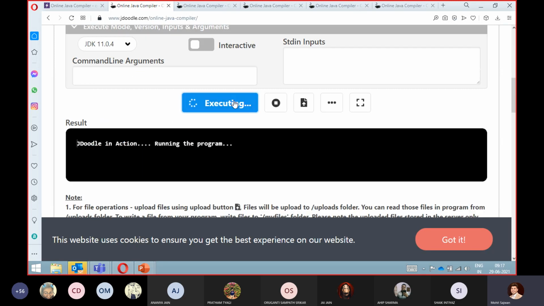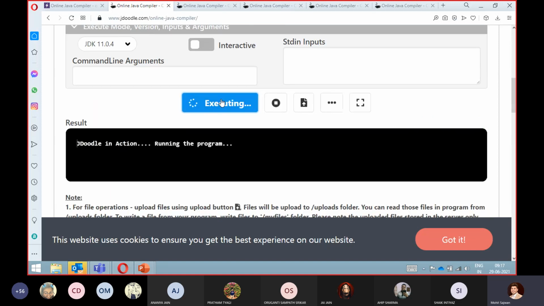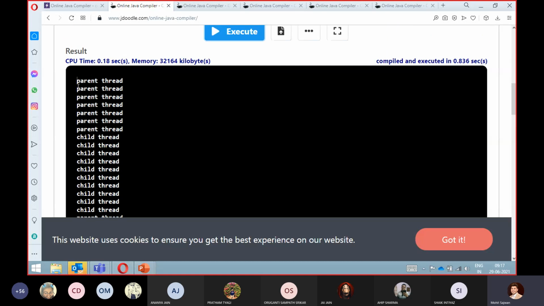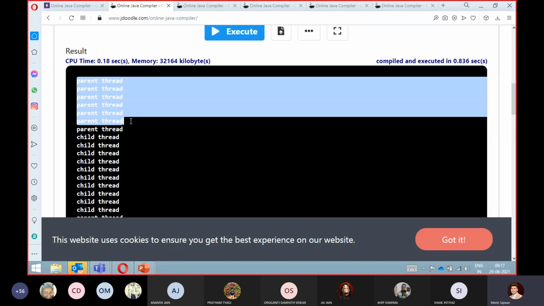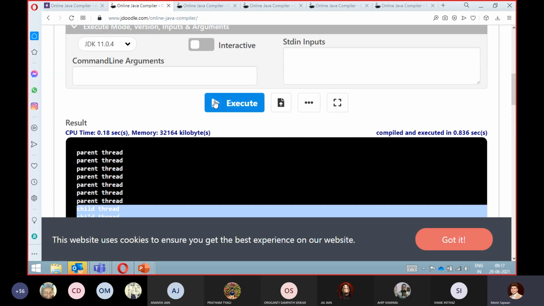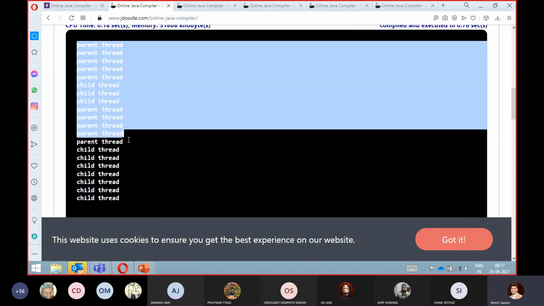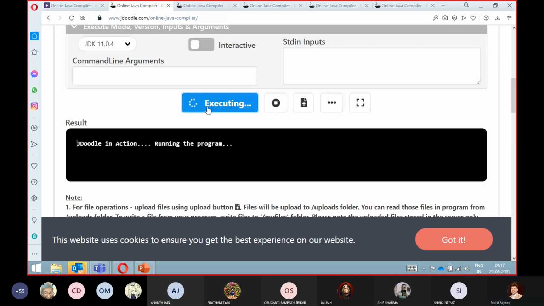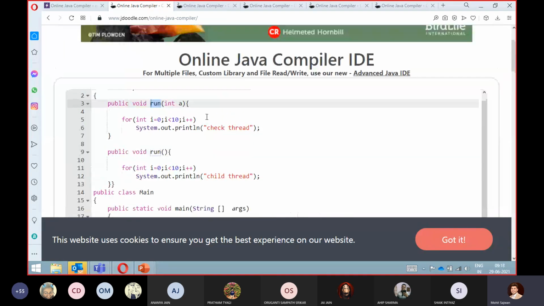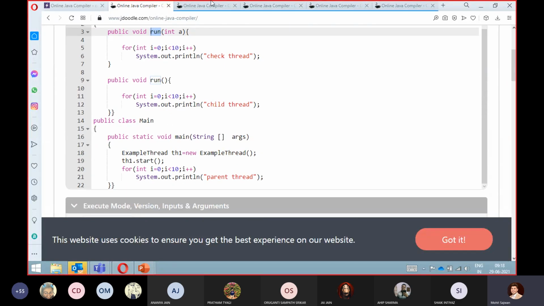If you execute this code, you will get the output again. See here, first parent method, the code is same, first parent method, then you get child, then parent method. Let's check it out again. Every time you are getting different output, right? So based on the resource utilization, this is the entire operation of our thread scheduler. I'm going to cover this thing too.